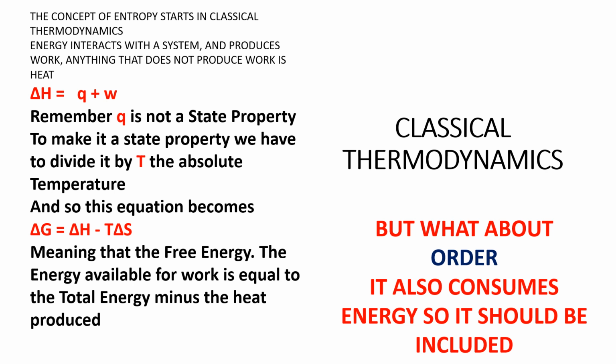So to make them state properties and include them in the first law and in the second law, delta H equals delta G plus T delta S, where delta G is the free energy, the energy available for work. But what about order? Order also needs energy. Let's see how we can include this.